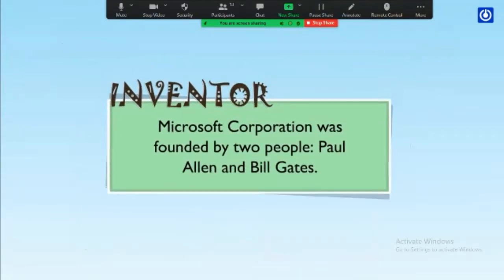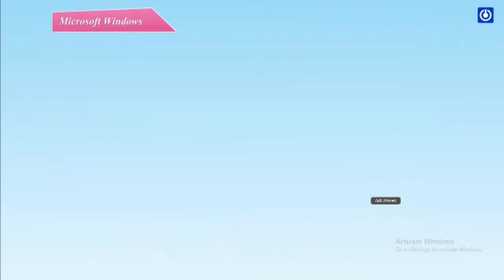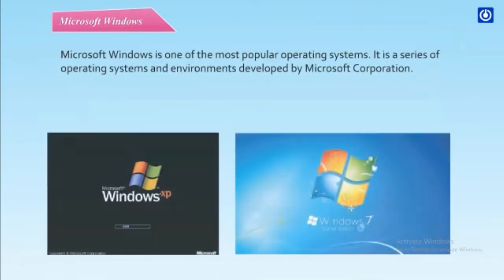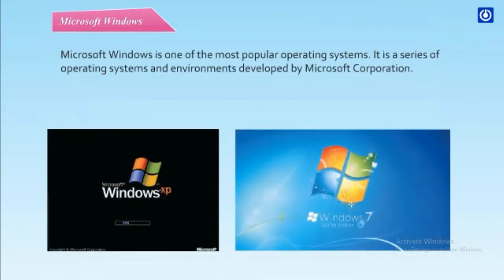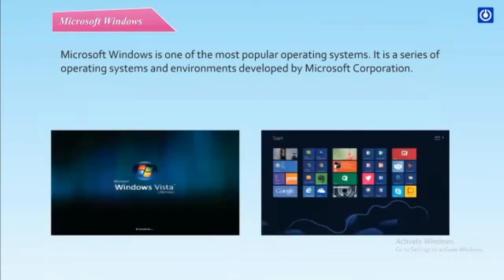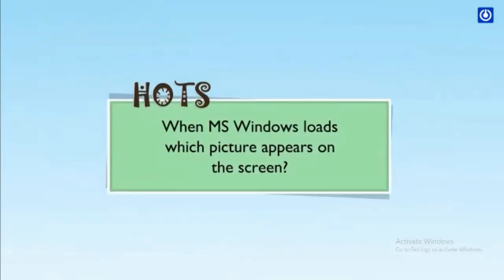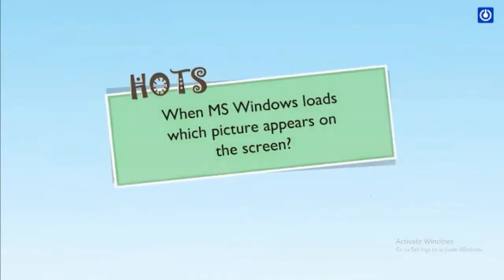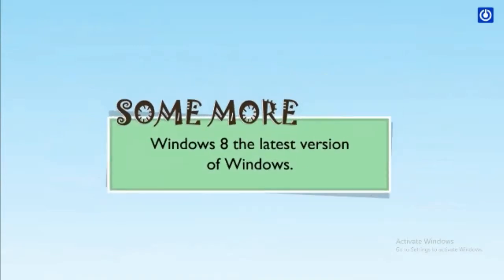Inventor. Microsoft Corporation was founded by two people, Paul Allen and Bill Gates. Microsoft Windows. Microsoft Windows is one of the most popular operating systems. It is a series of programming systems and environments developed by Microsoft Corporation. HOTS. When MS Windows loads, which picture appears on the screen? Some more. Windows 8, the latest version of Windows.